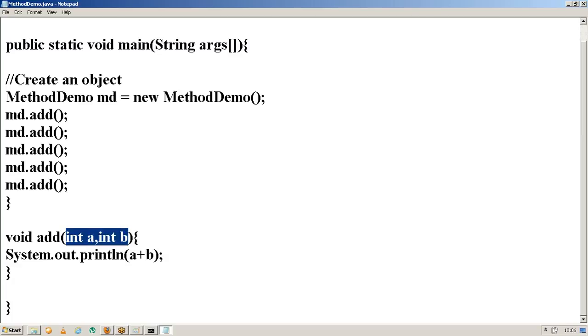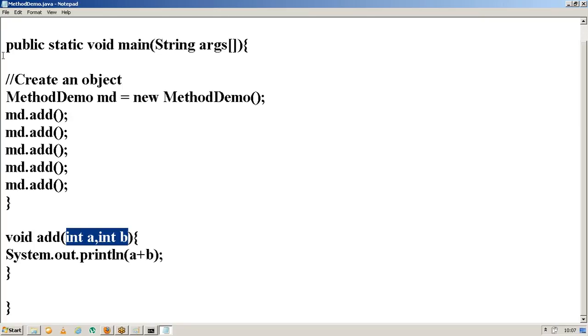So if you want to change the values of A and B here, I am not supposed to provide both of them within the method body. Why? Because if you provide these two variables within the method body, whenever I call the method, it will execute only these two statements. So let me remove them. I have removed them from there.